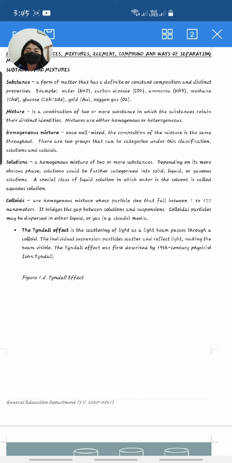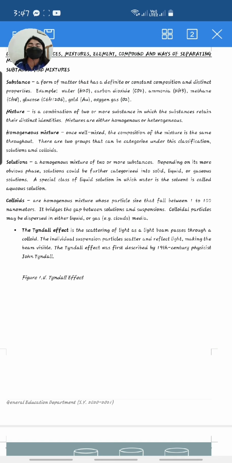Solute is the substance that is being dissolved, while solvent is the dissolving medium. For example, if you mix sugar and water, sugar is the solute. Why?